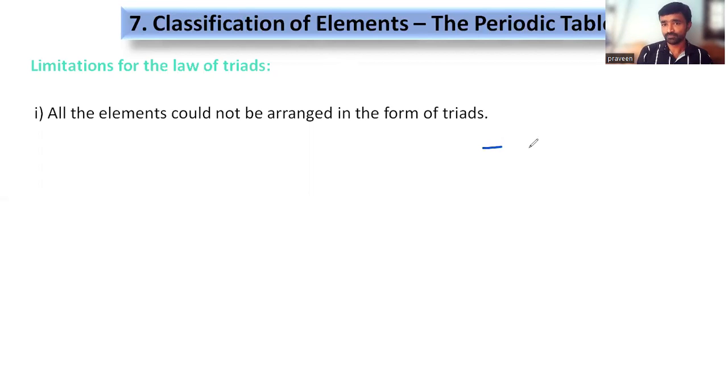So the first one, I'm taking as LINAC: lithium, sodium, potassium. I'm pronouncing it as LINAC for my convenience.